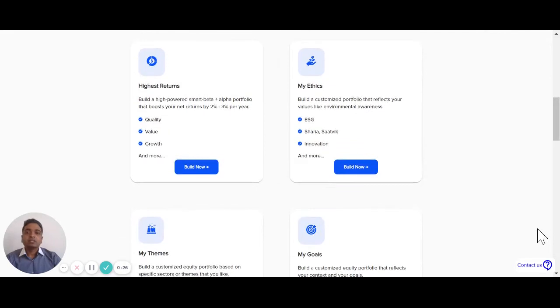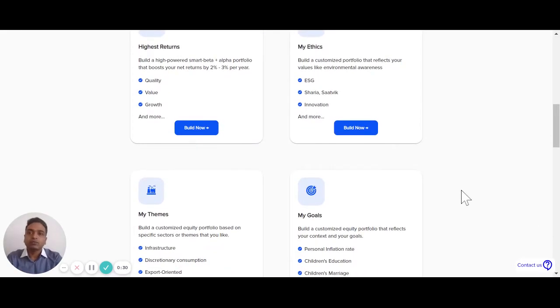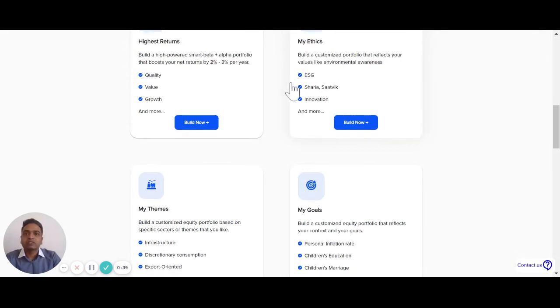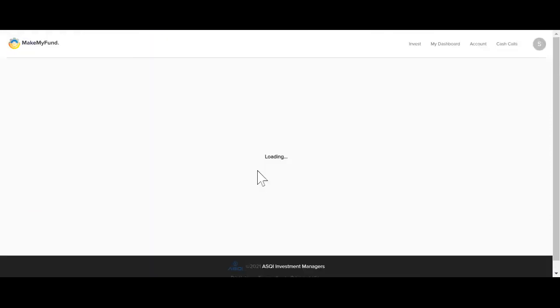There are four ways in which we expect or enable investors to build their own funds. Highest returns, which is smart beta factor portfolios. My ethics, which is based on ESG and other such considerations beyond returns. My themes, which is for specific ideas in how to go about investing your money, whether it's sectors or multiple sectors combined together. And my goals, which is for things such as retirement or children's education and so on. Let's see one in some depth.